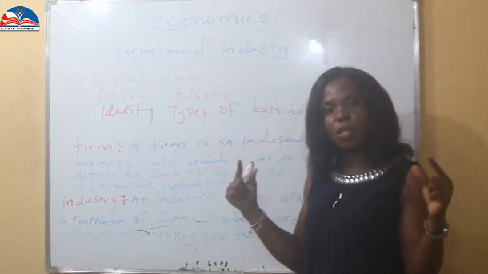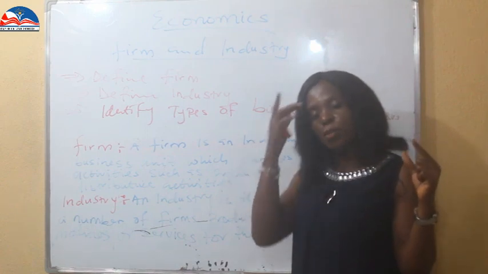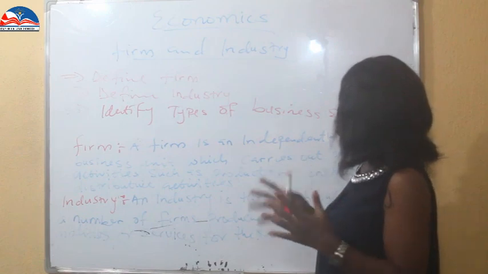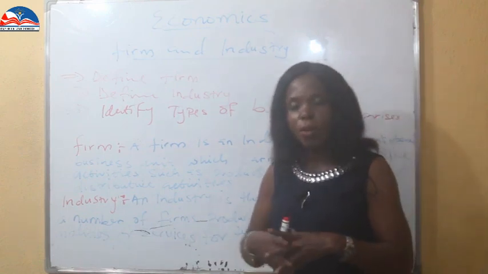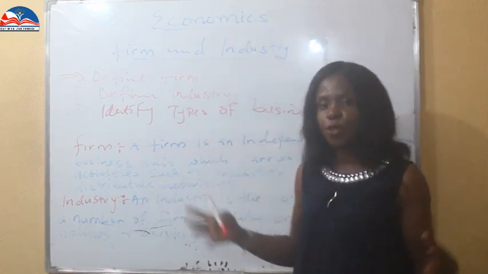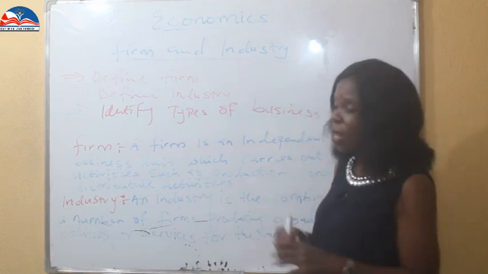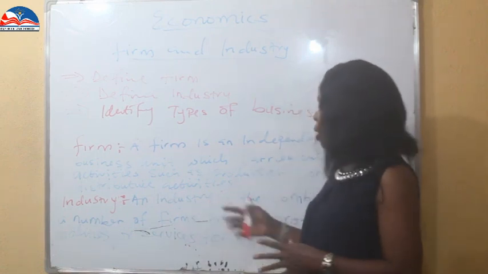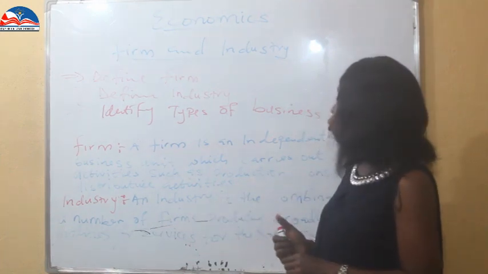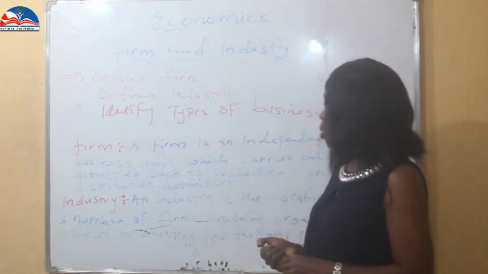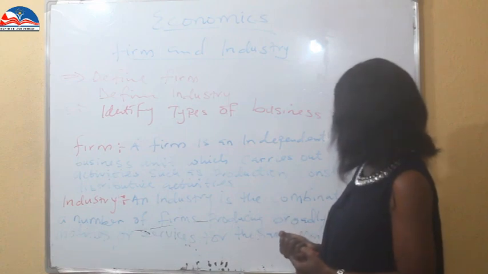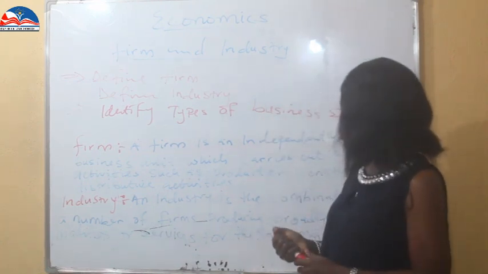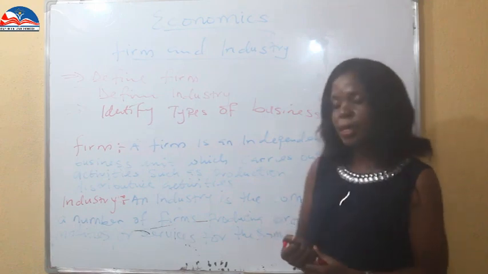It can be the construction industry, administrative industry, production industry, whichever sector, manufacturing industry they want to go into. That's it for a firm. Now what about an industry? An industry is the combination of a number of firms producing broadly similar commodities or services for the same market.